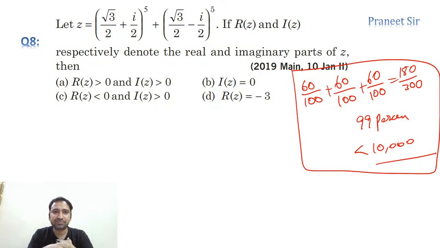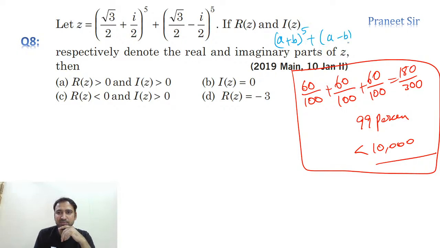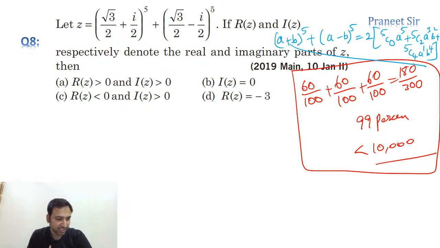So has anyone done this question? So guys, we can say that by using the binomial theorem we can do it easily. See, in the binomial theorem we have this expansion, guys. We already finished the binomial theorem in the previous chapter. So (a plus b) whole power 5 plus (a minus b) whole power 5 is equal to 2 times [5C0 into a power 5 plus 5C2 into a cube into b square plus 5C4 into a power 1 into b power 4]. So we can use this formula. Correct, no?